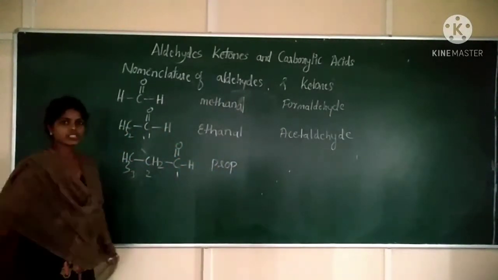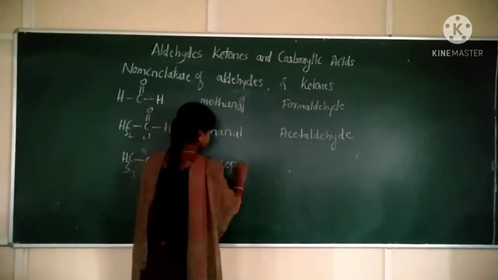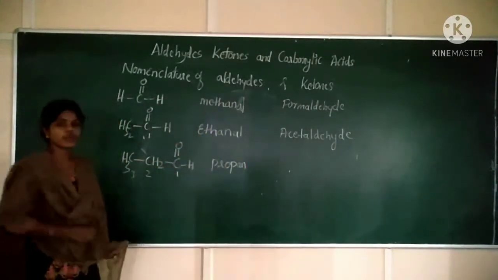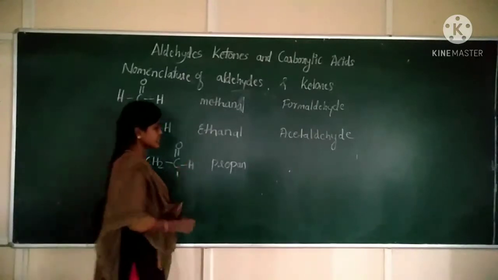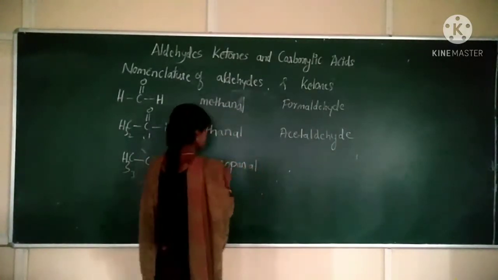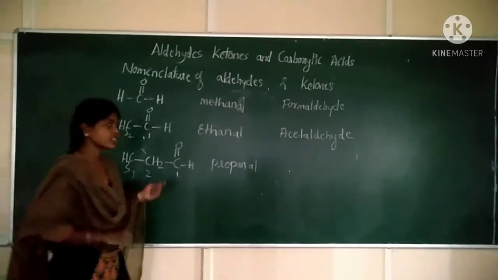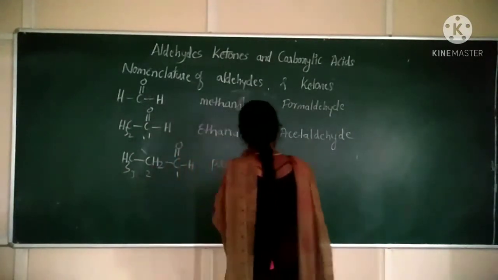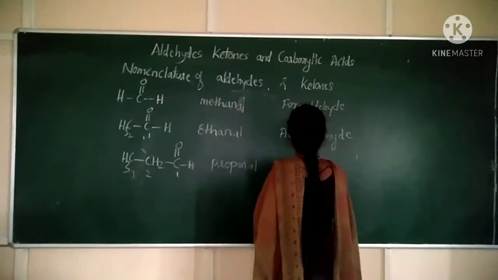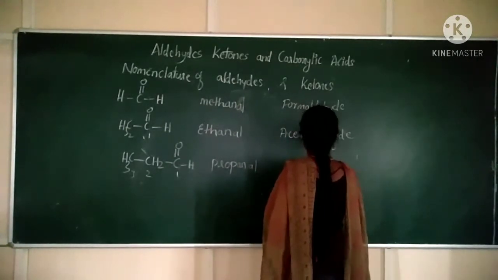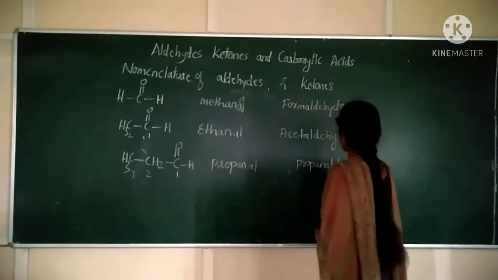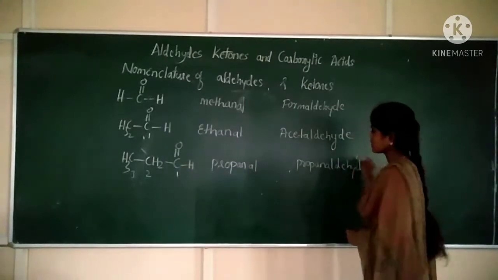Carbon has single bonds, so AN. The functional group is aldehyde, so E is replaced by AL. So propanal is the IUPAC name. Next, this is propionaldehyde, which is the common name.